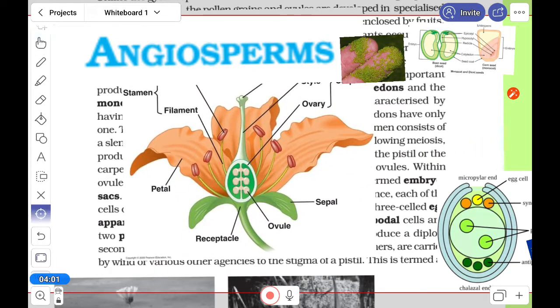So here this is the stamen part, this is the anther and the filament. In the anther the pollen is produced. And this female part has the stigma, style, and the ovary. Inside the ovary the ovule is present. Now what is present inside the ovule, that we have to discuss.